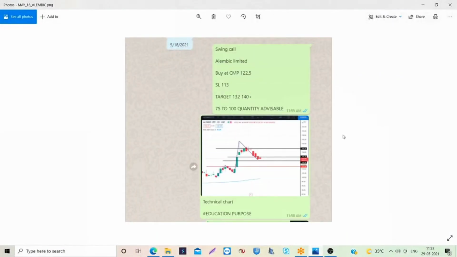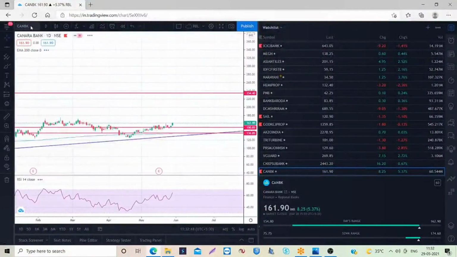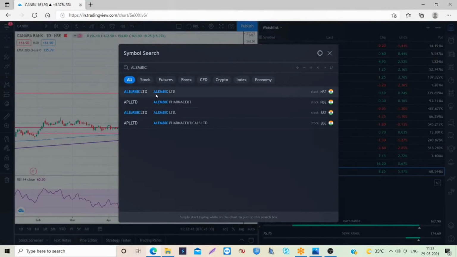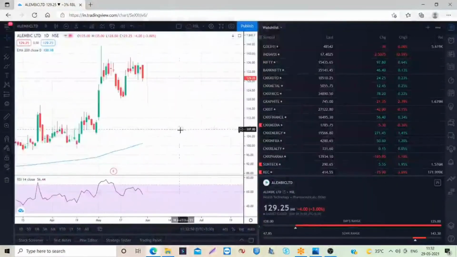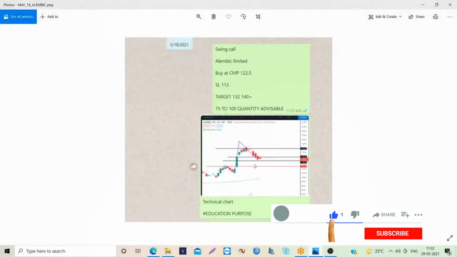Another stock is a swing call, Alembic Limited. We bought at 122.5 to 123. I will show you Alembic Limited. So this is Alembic Limited. When I post the chart, you can see here, this is the point where the stock is.